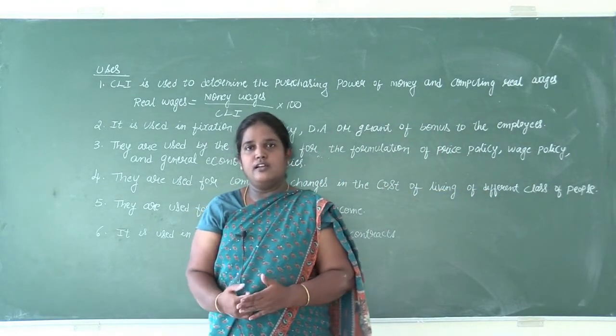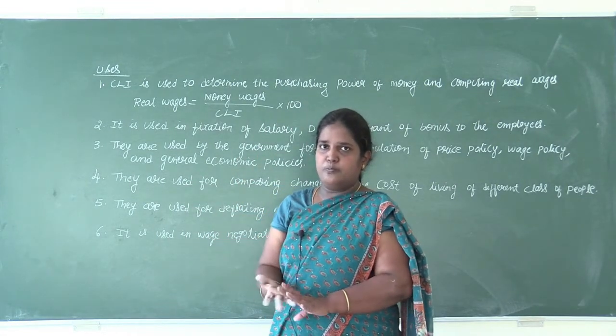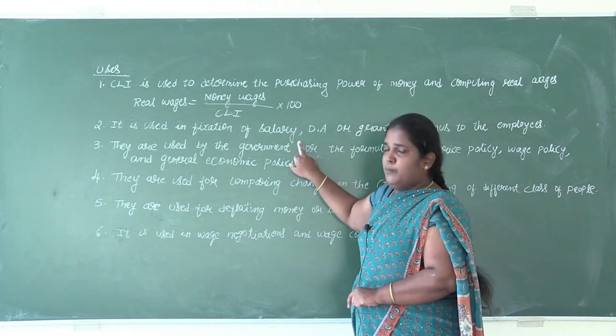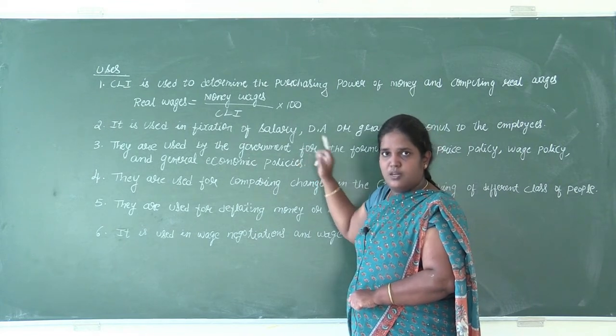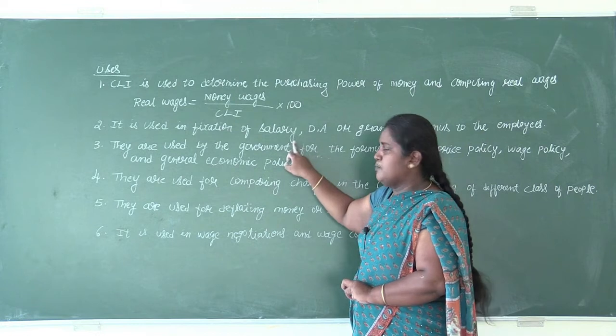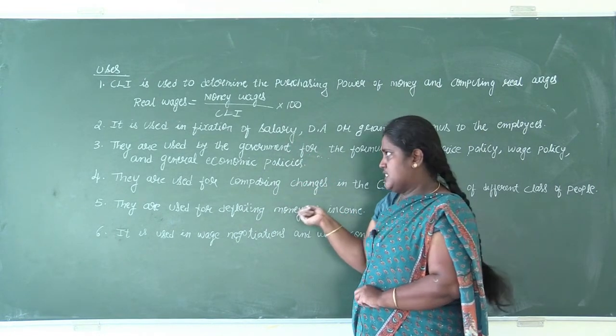The next point is it is used in fixation of salary or to grant bonus to the employees. Until the salary is more or the people get the bonus, they won't be working. So depending upon the cost of living index, depending upon what the cost of living is, they'll be fixing the salary and giving the allowance to the employees.